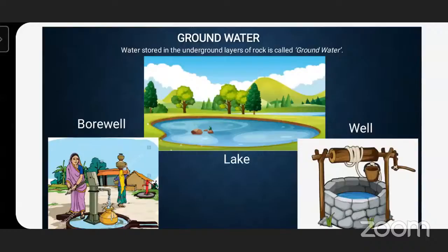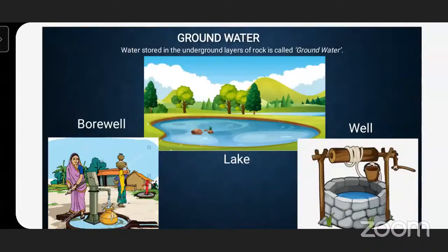Very good. And how do we get this groundwater? We get water from a borewell or well. So we get this groundwater from wells, borewells, etc.